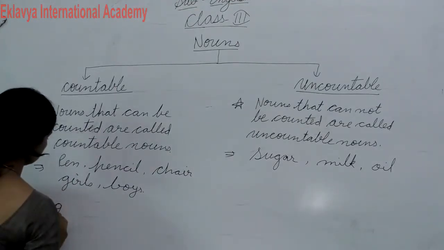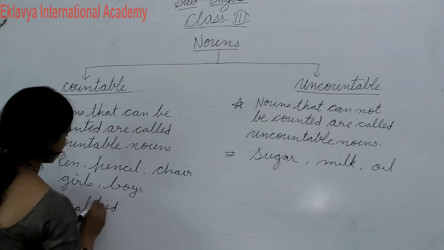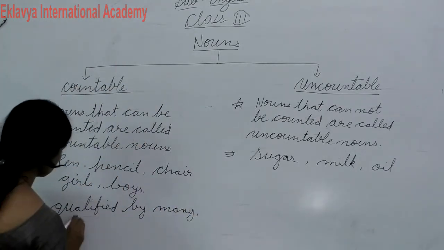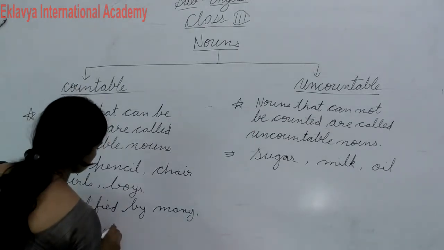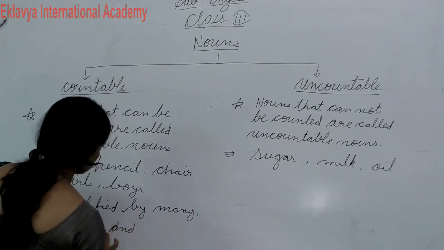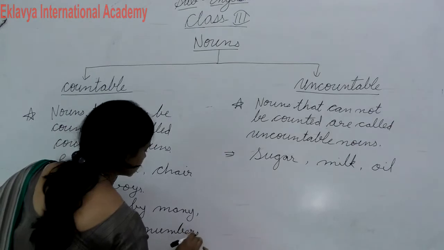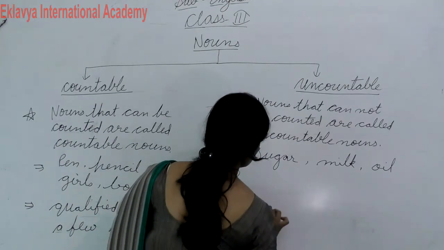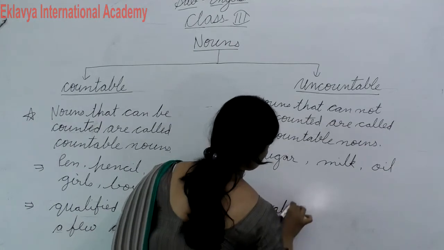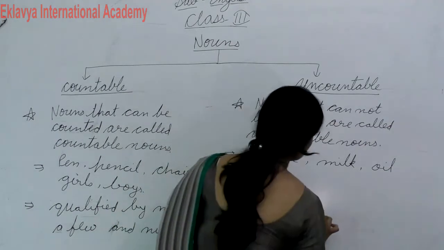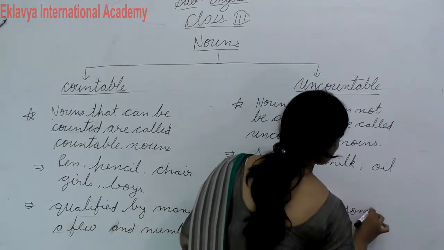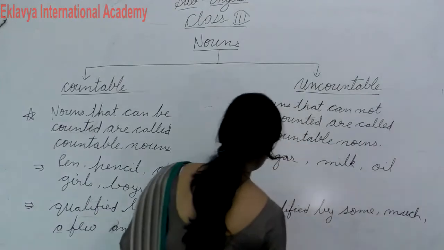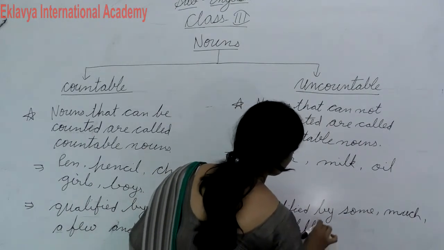Countable nouns are qualified by many, a few, or numbers. Uncountable nouns are qualified by some, much, or a little.